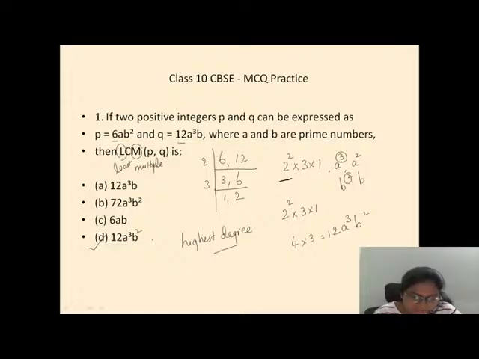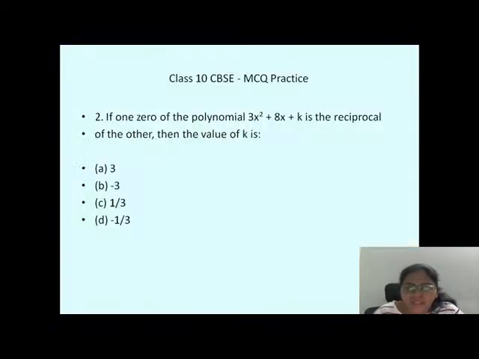Many of them told me B, C, no. D is the right answer. Don't just blindly go with 72 by seeing 12 sixes are 72. No, wrong. You have to take the LCM of the numbers 6 and 12. Did you understand this question? Done. Let us move to the next question.